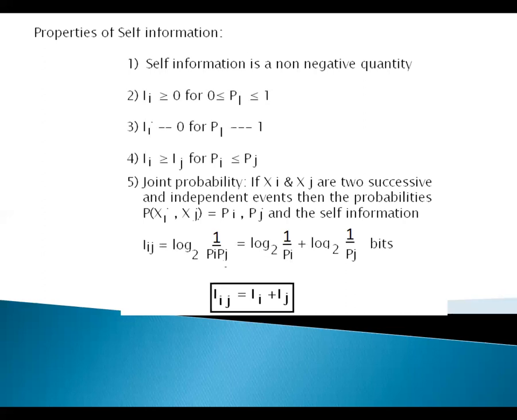And the joint probability: if xi and xj are two successive and independent events, then the probability P of xi, xj is equal to P of i times P of j, and the self-information is equal to log 1 by P of i, P of j, which is equal to log 1 by P of i plus log 1 by P of j. So I of ij, the self-information of the joint probability, is the sum. It's important from an examination point of view also.